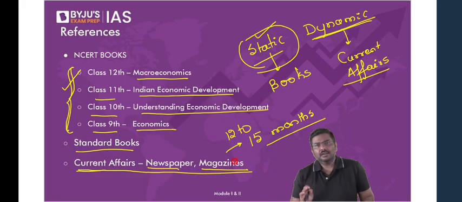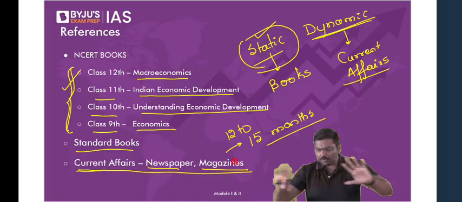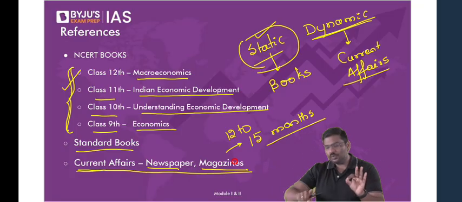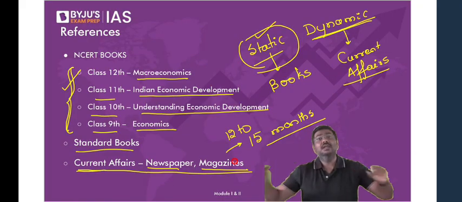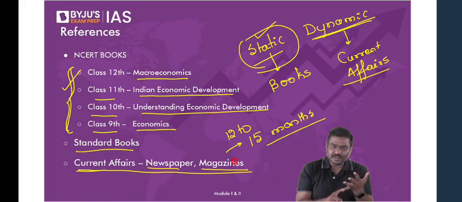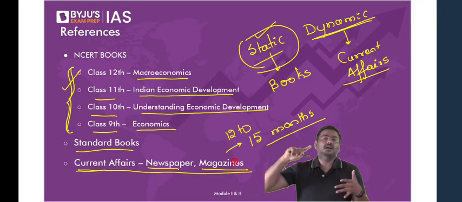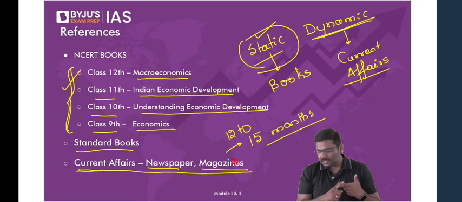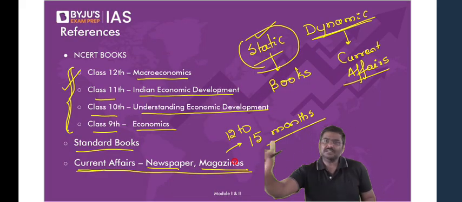Is it okay? Am I clear to all of you? If you're reading The Hindu newspaper, read it. Absolutely no problem. But along with The Hindu, please read one additional business-related newspaper. Anyone: Business Standard, Financial Express, Mint, or for that matter, Business Line, Economic Times, anyone you read every day. Stick to one plus The Hindu.